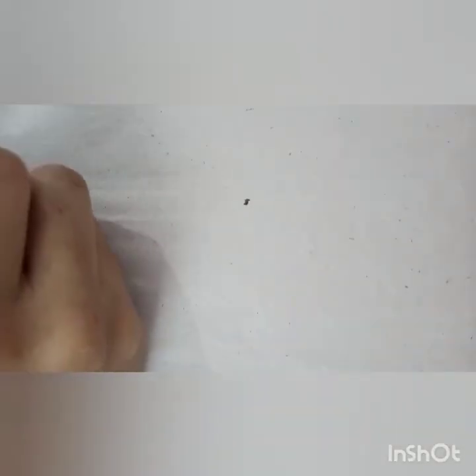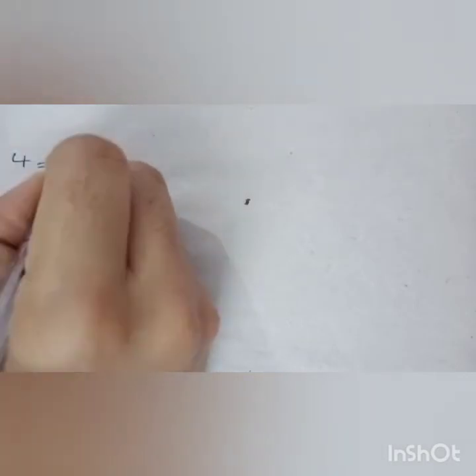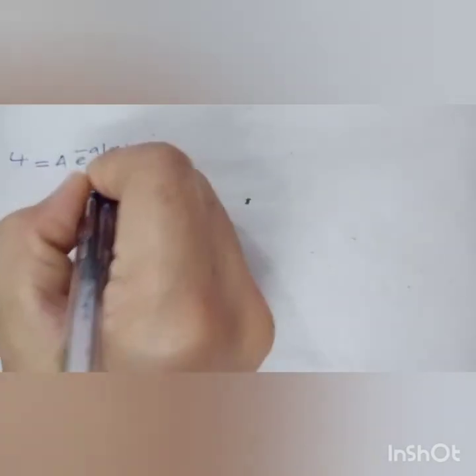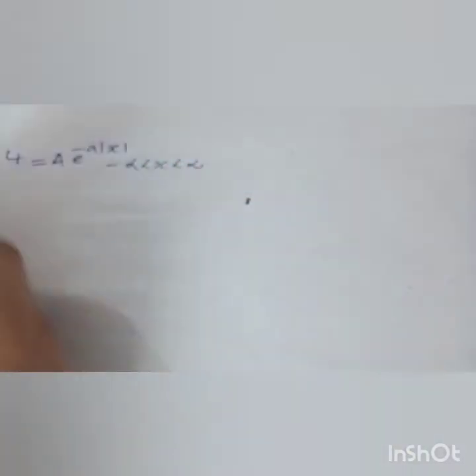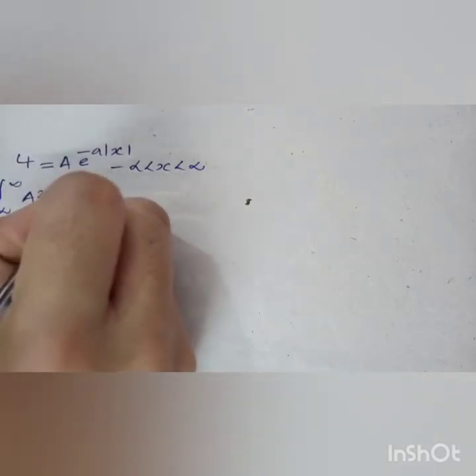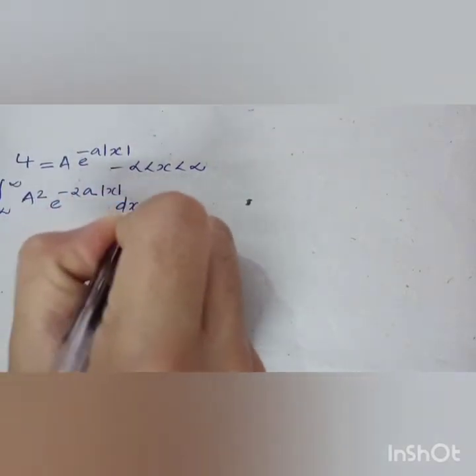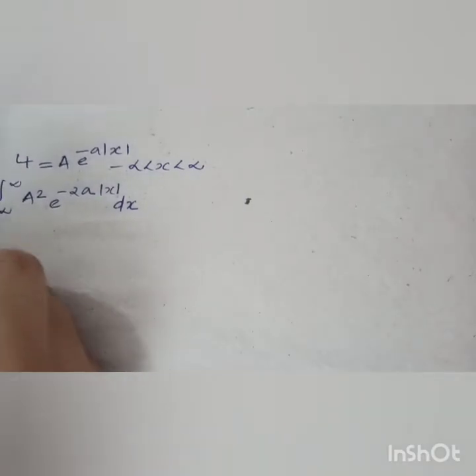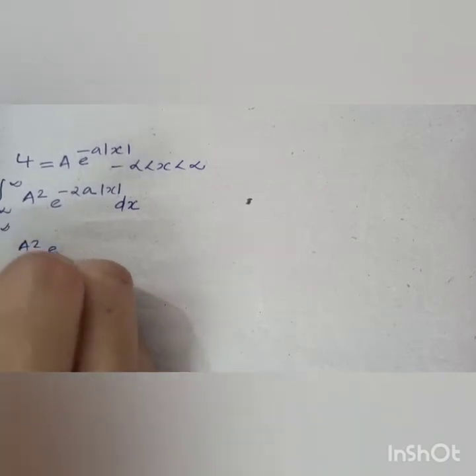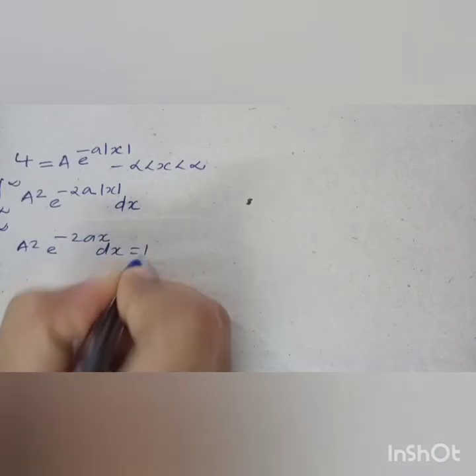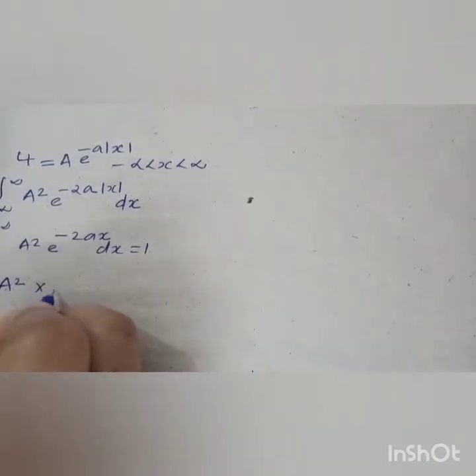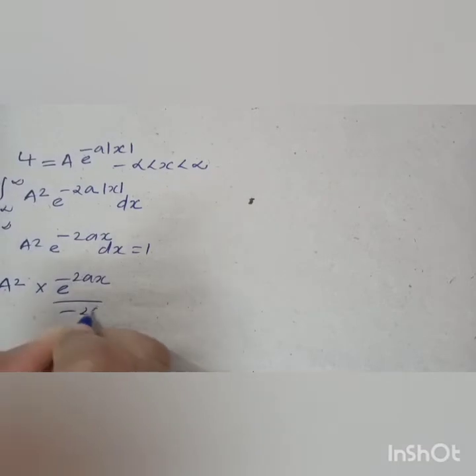Next function, we have to find the normalization constant. ψ = A e^(−a|x|), from minus infinity to plus infinity. So to find the normalization constant, we integrate A² e^(−2a|x|) dx. Since it is |x| and also an even function, we apply 2 ∫ from 0 to infinity A² e^(−2ax) dx = 1.